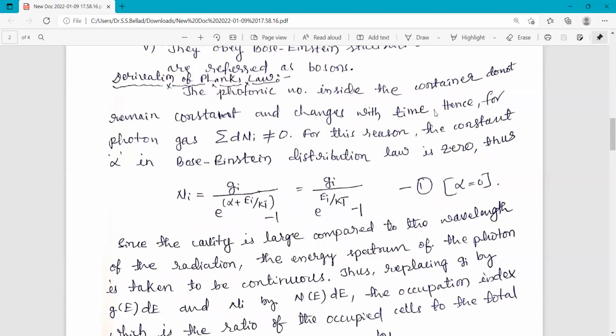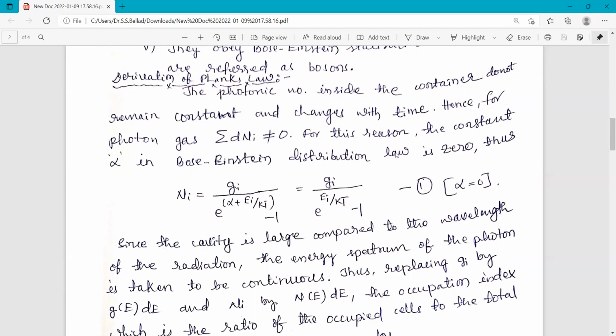Energy can remain constant inside the container, but the photonic number cannot be constant, because the photons are continuously absorbed and re-emitted. Because of that, the total photonic number does not remain constant. Hence, for photon gas, we can treat the summation of dNi as not equal to 0.